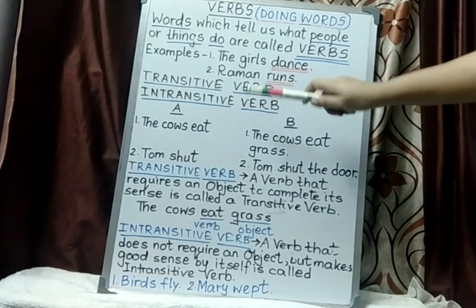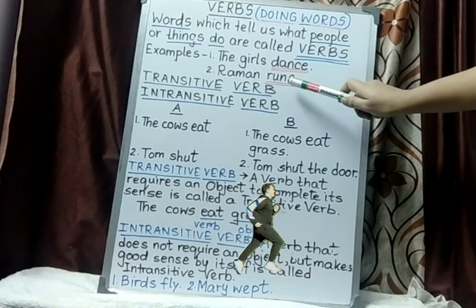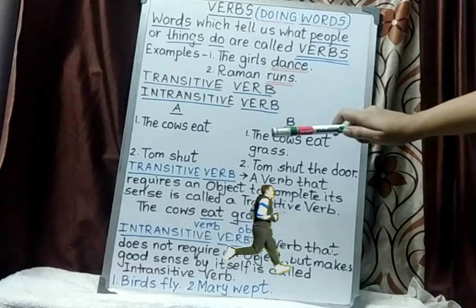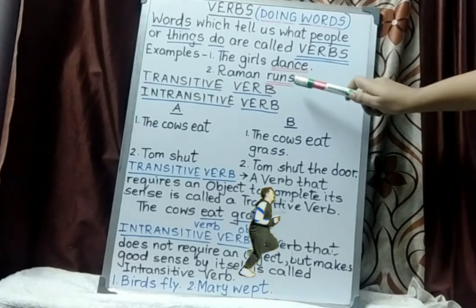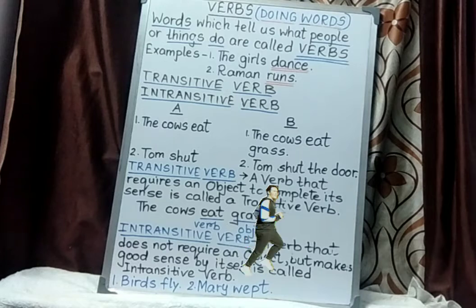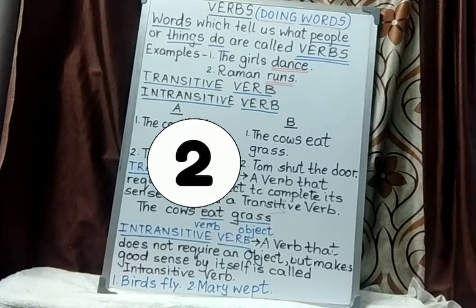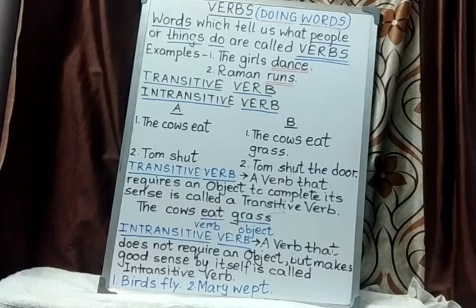Moving on to the second example. Raman runs. What is Raman doing? He is running. So the word runs relates to verb. Now verbs are classified into two types: transitive verb and intransitive verb.